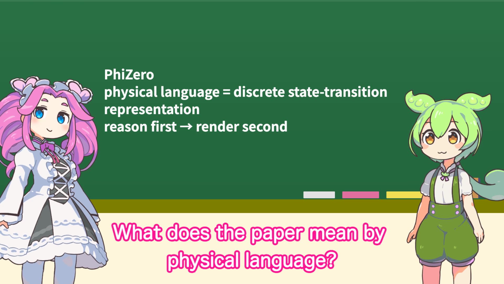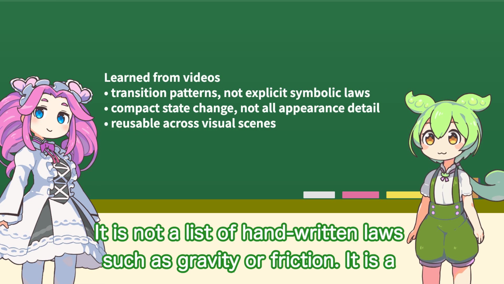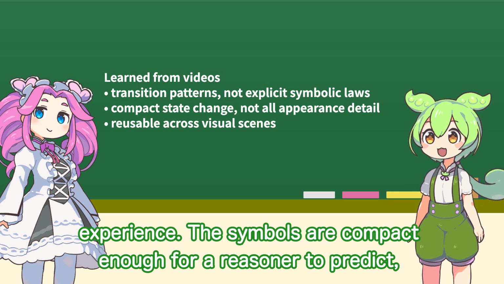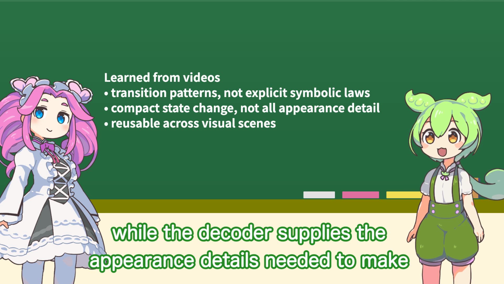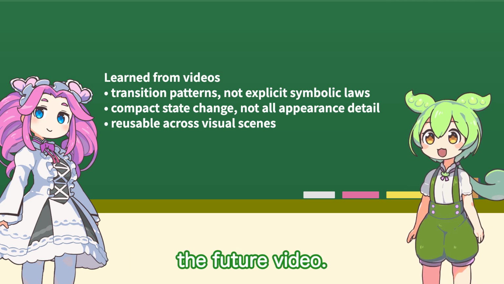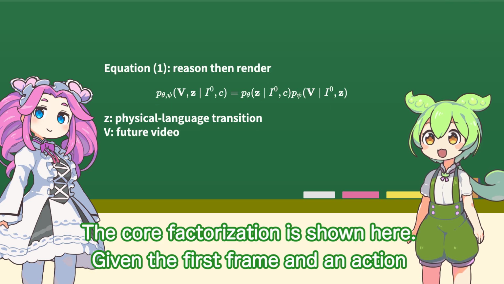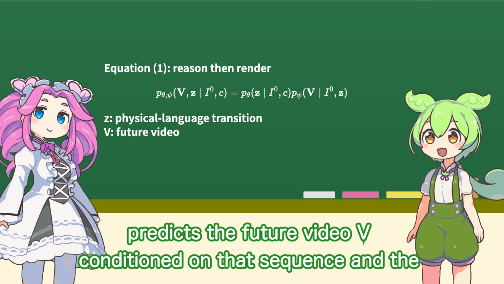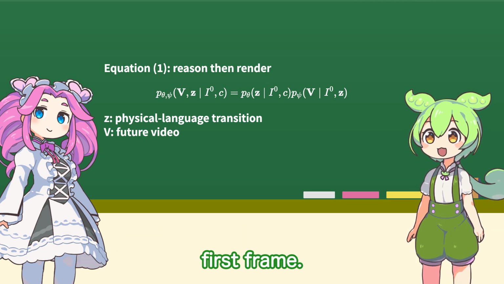What does the paper mean by physical language? It is not a list of handwritten laws such as gravity or friction. It is a learned vocabulary of transition patterns, extracted from visual experience. The symbols are compact enough for a reasoner to predict, while the decoder supplies the appearance details needed to make the future video. The core factorization is shown here. Given the first frame and an action intent, PhiZero first predicts the physical language sequence C. Then it predicts the future video V conditioned on that sequence and the first frame.